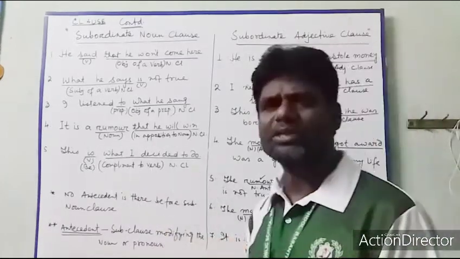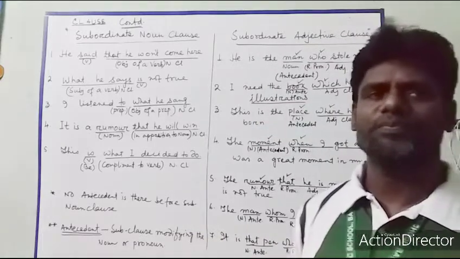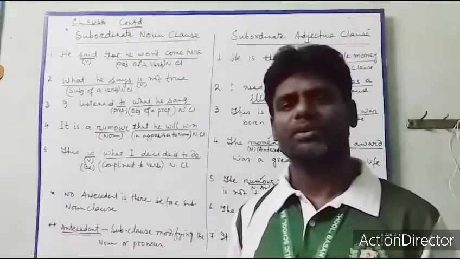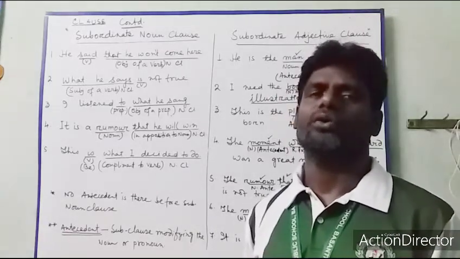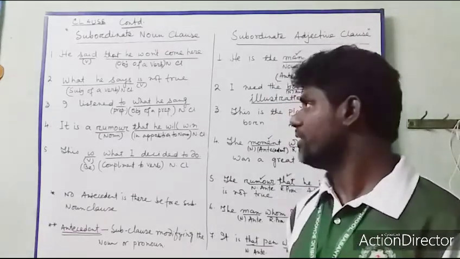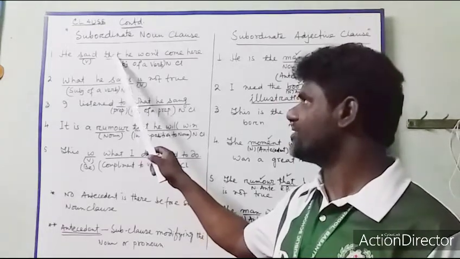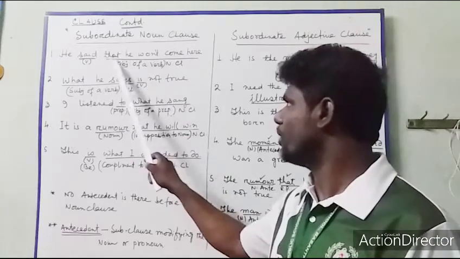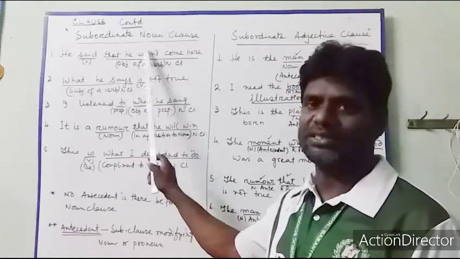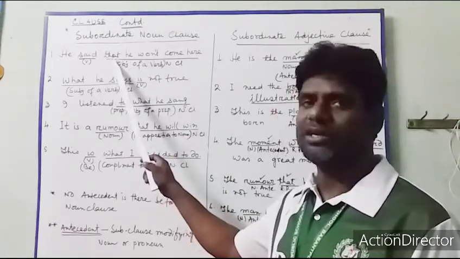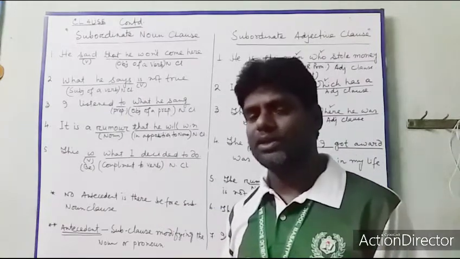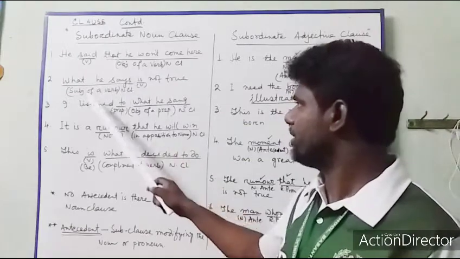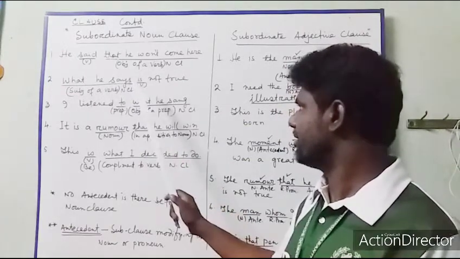Okay. So, you know, subclauses usually start with a relative pronoun or a subordinate conjunction. This is a subordinate conjunction that is joining these two parts. He said he won't come. This is joining these two sentences. So this is a conjunction. A conjunction has the function of joining two words and sentences. This is a subordinate conjunction. This is also a subordinate conjunction.